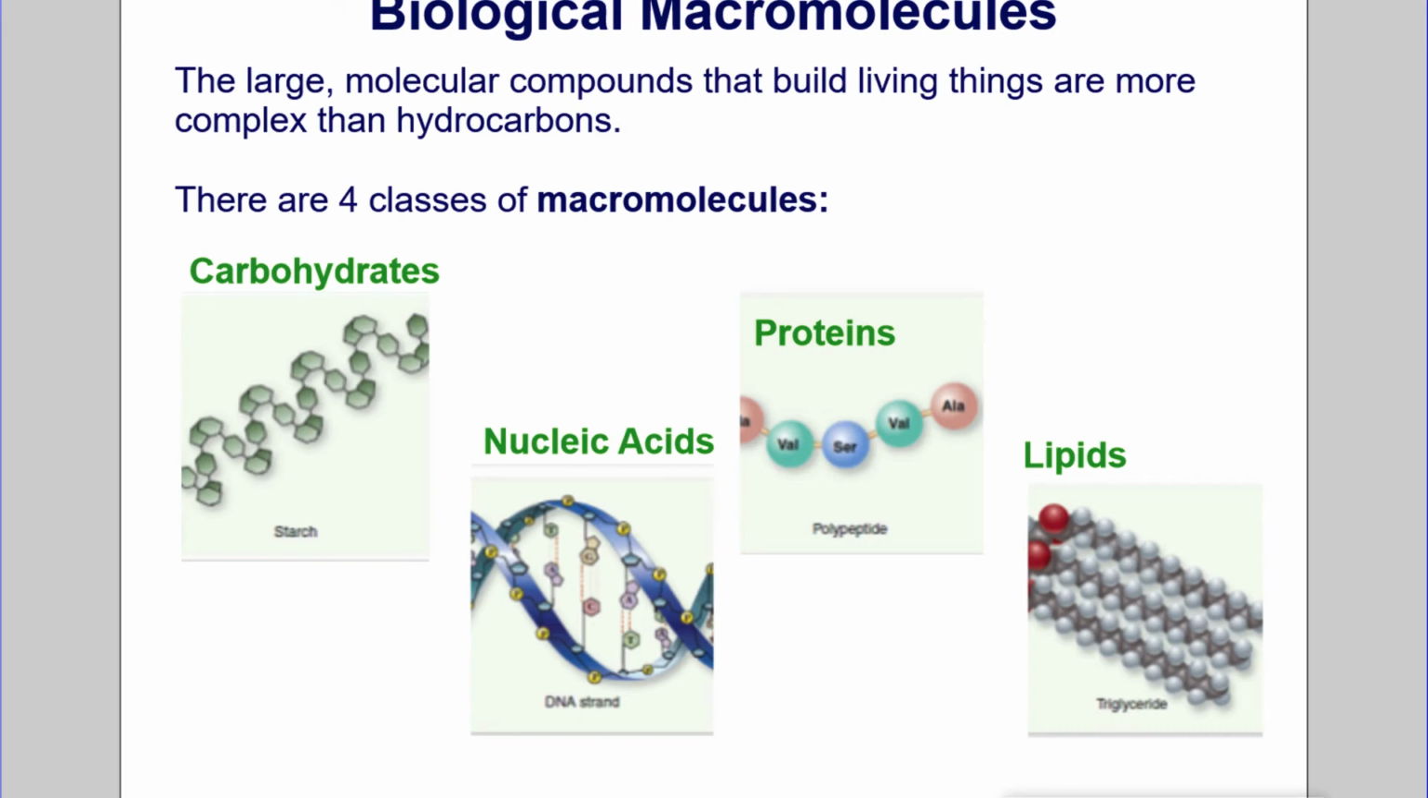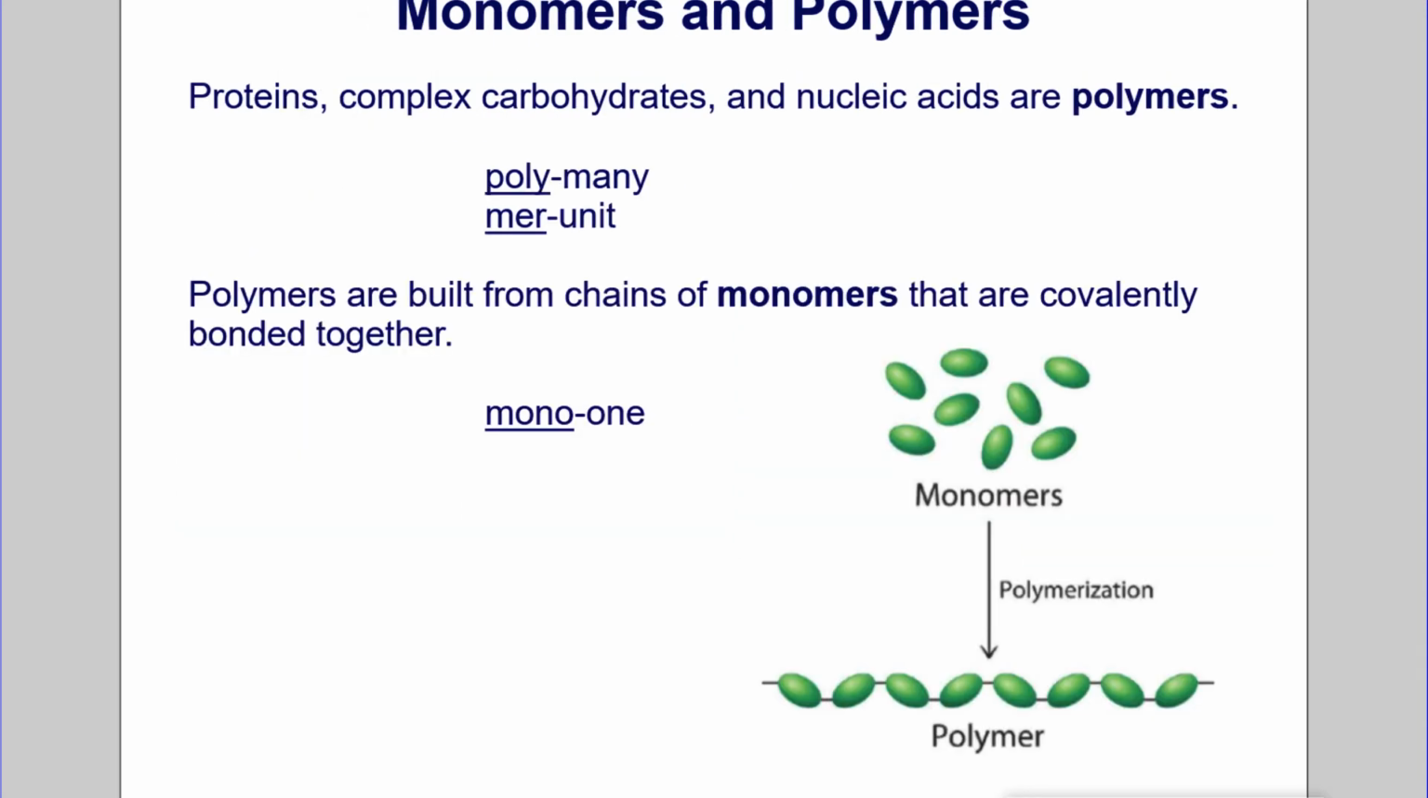Biological macromolecules. The large, molecular compounds that build living things are more complex than hydrocarbons. There are 4 classes of macromolecules: carbohydrates, nucleic acids, proteins, and lipids. Monomers and polymers. Proteins, complex carbohydrates, and nucleic acids are polymers.